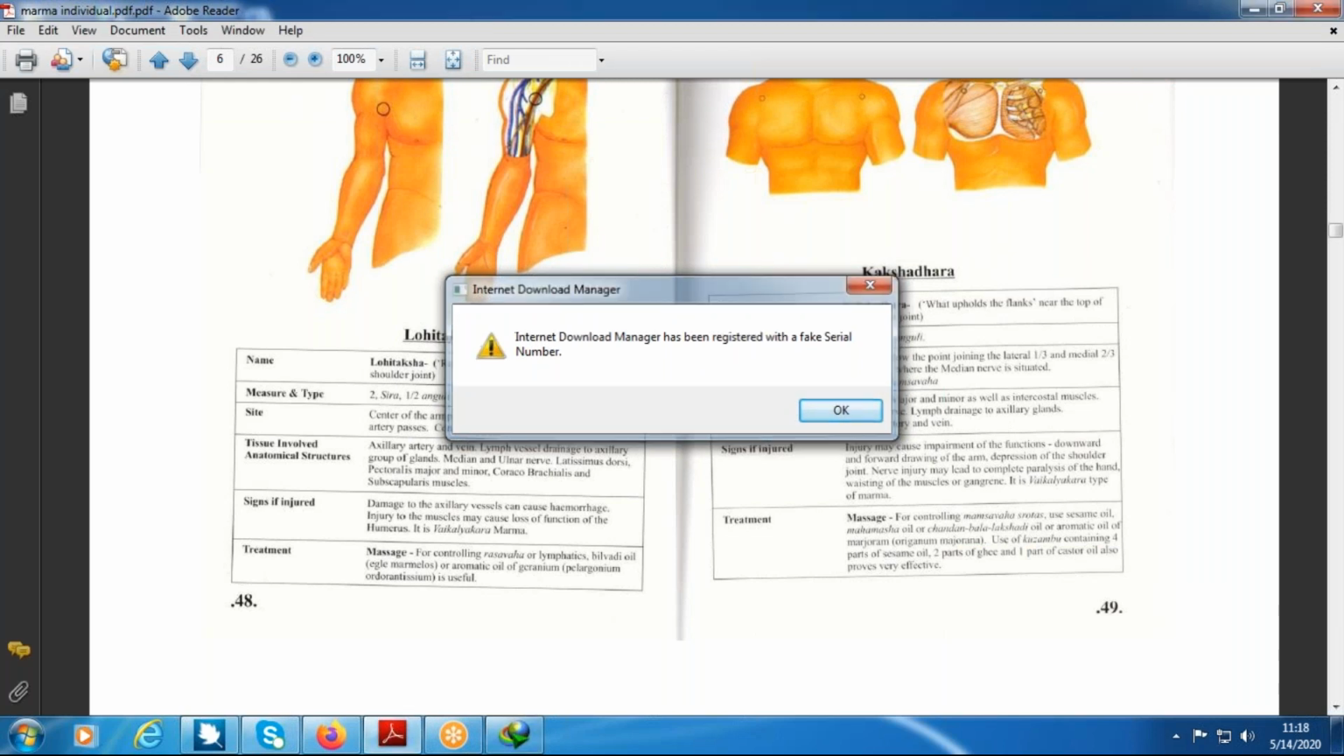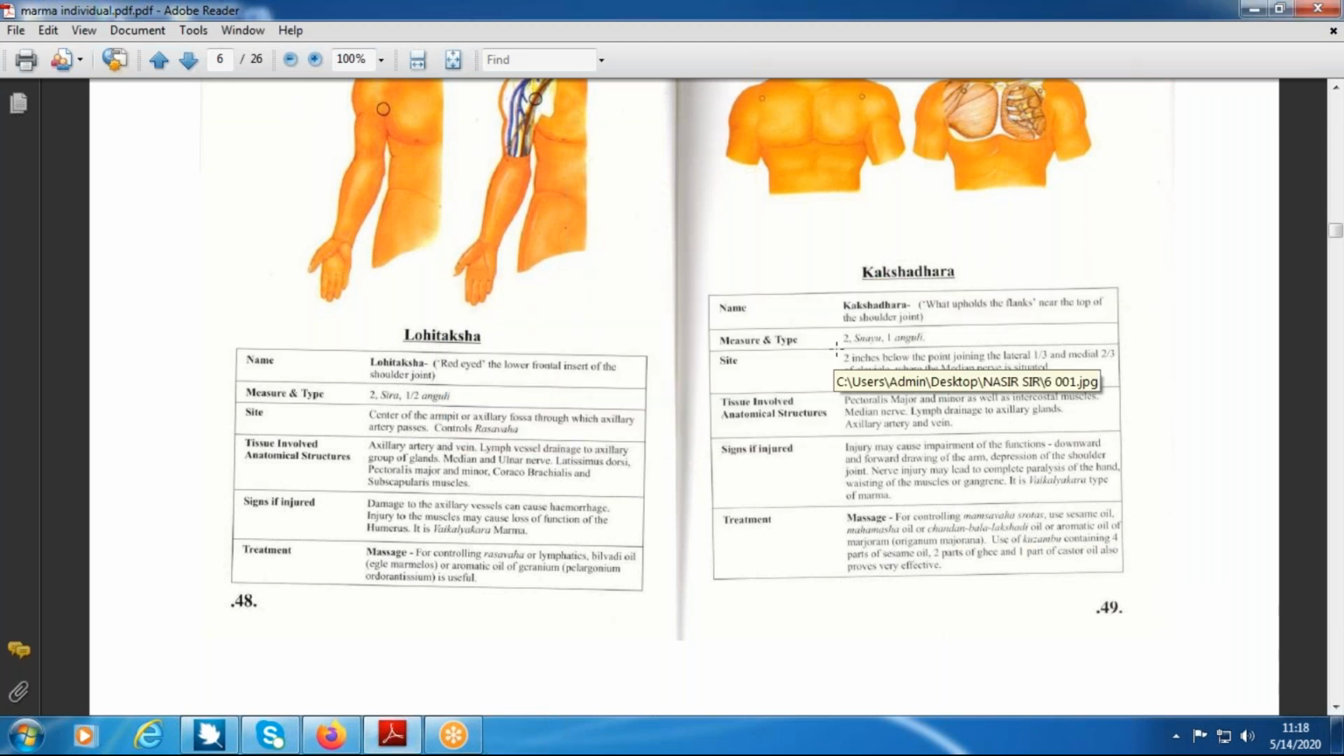Have you taken an injection in the deltoid region? Yes, sir. So that region, that part, we should consider as Lohitaksha Marma. And in the gluteal region, you have probably taken injections there also. Yes, sir. That we should consider as the Lohitaksha Marma.